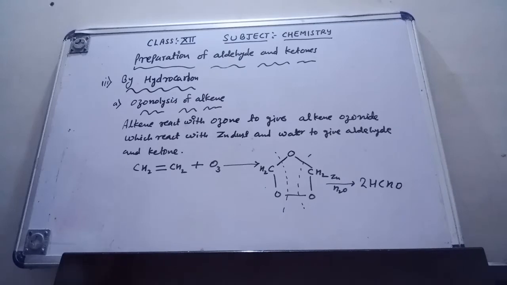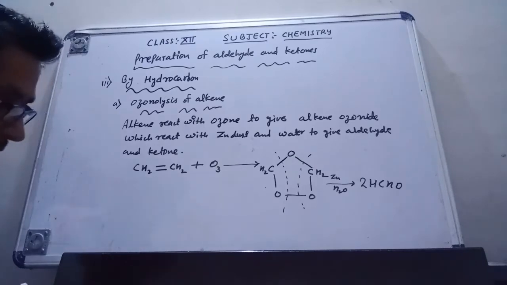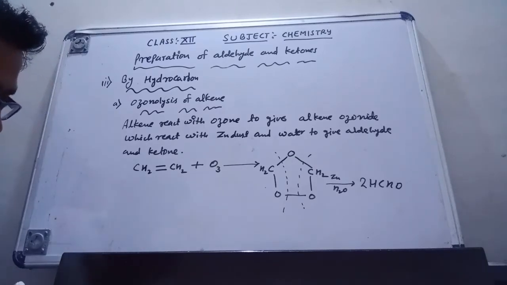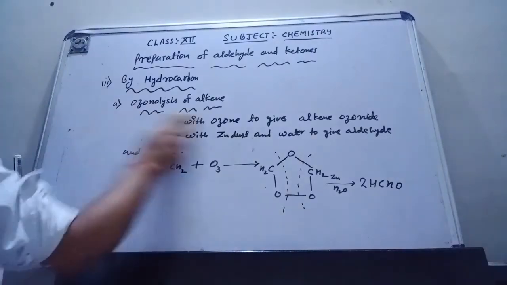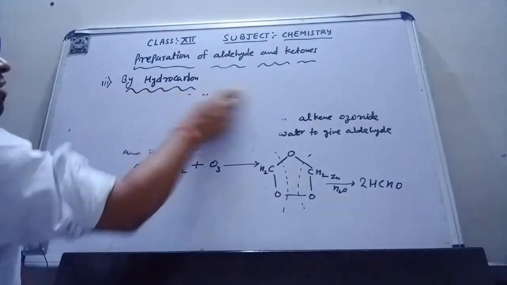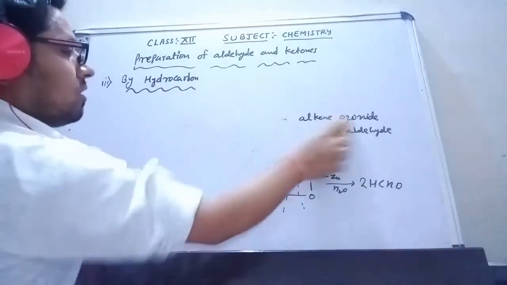One more trick I am going to tell you is how we make the product. First I will discuss the second example, in which we also make ketone. Let's see the second example of the ozonolysis of alkene.